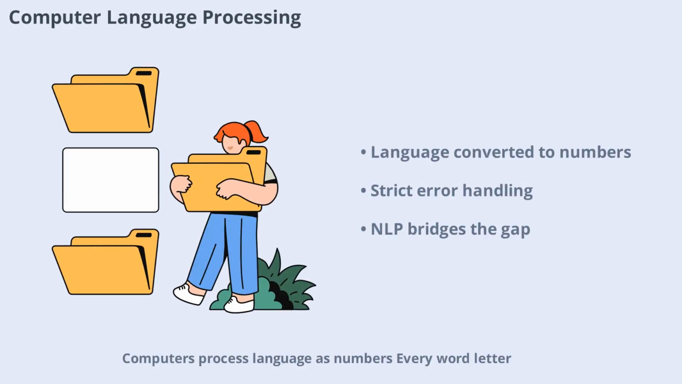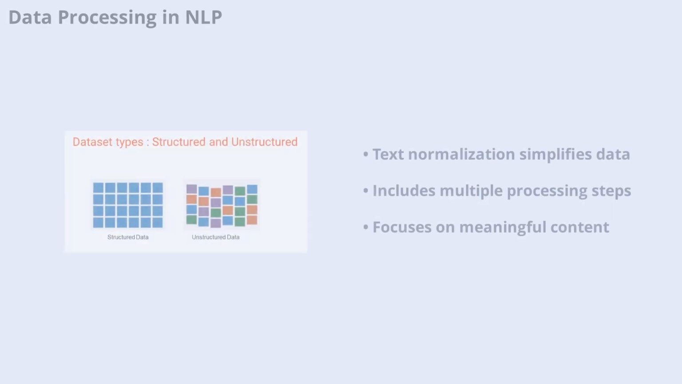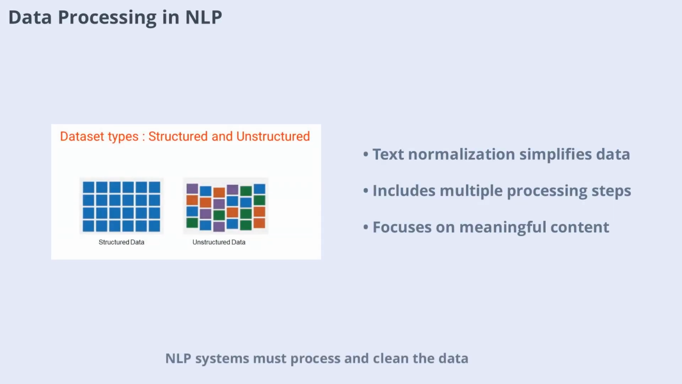Every word, letter, and symbol must be converted into numerical data. Unlike humans, computers are strict. One small error can cause a message to be rejected. NLP helps computers interpret and process human language, but it's a complex task that requires careful programming and lots of training data. To make sense of human language, NLP systems must process and clean the data.